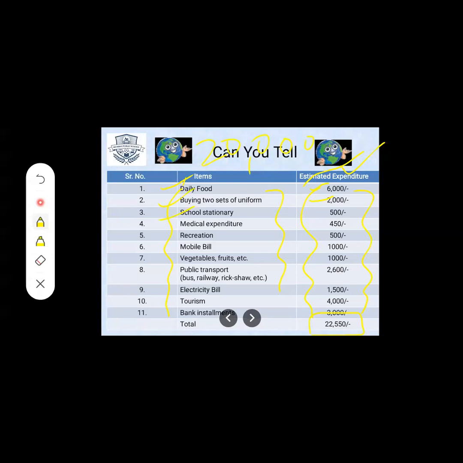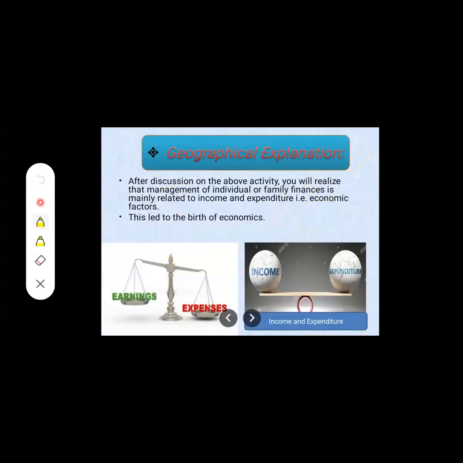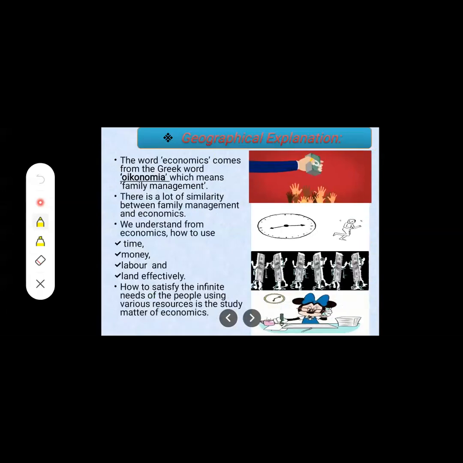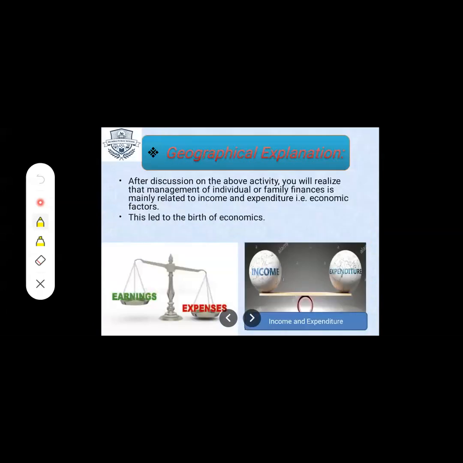when we have a fixed income, it is up to us how much money we have to spend on those particular things or items, whatever they are. Okay, then next. Sorry, let's start the lesson now. Why did I take that activity? Because it was just a discussion point given at the very first of the lesson.